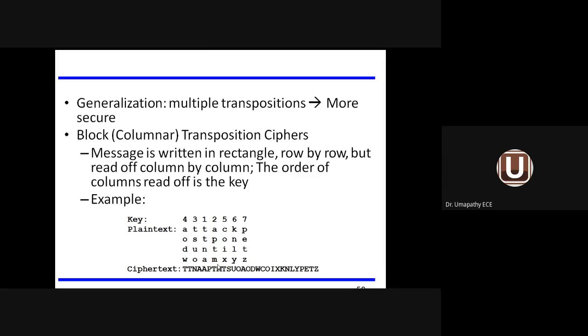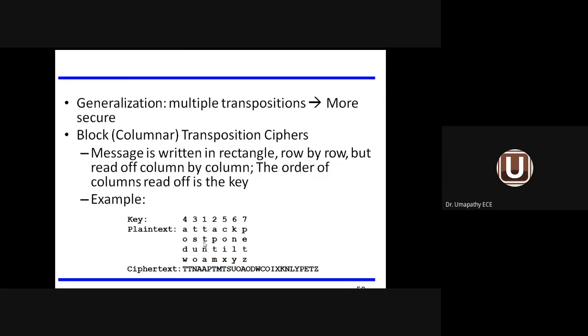But how are we going to convert the plain text to ciphertext information based upon the keyword? I'm going to write a number here: 431256. You can see it here.